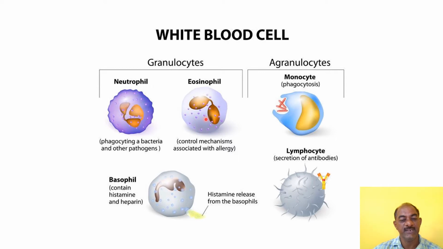Eosinophil is associated with allergy. Basophil also contains histamine and heparin. Heparin works as an anticoagulant. And neutrophils are phagocytic in function. All of these are studied in detail at one glance, eosinophil, basophil and neutrophil, in the next slide.